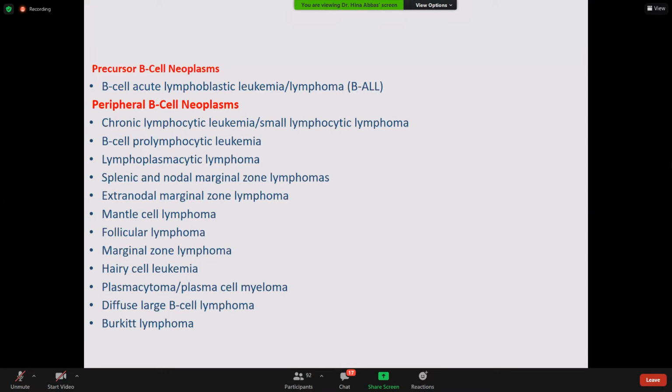But if you see a pattern, monotonous cells, and typical lymphocytes are predominant, they have some morphological features as well that you can appreciate on the basis of morphology that yes, this is something abnormal going on. So you will raise a query that maybe it can be a lymphoproliferative disorder, because at this age,